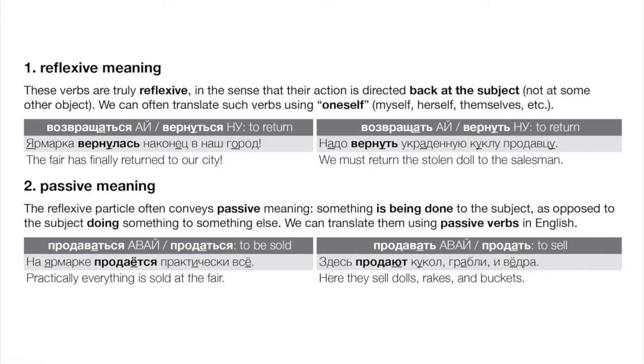Or, if we understand it literally, you can return yourself to a location, meaning you're going back there, you're returning to a certain location in an intransitive sense. That would be вернуться in Russian. For example, Ярмарка вернулась наконец в наш город. So the fair has returned to our city.